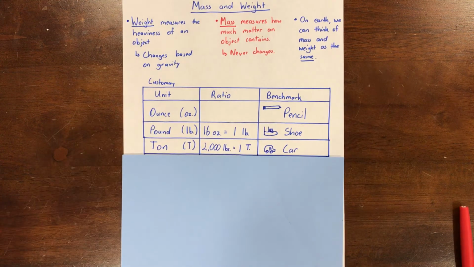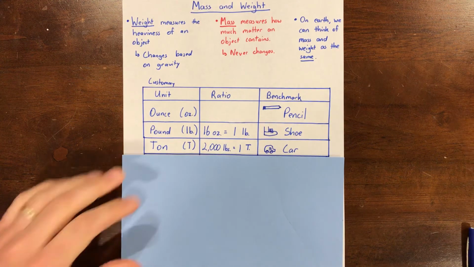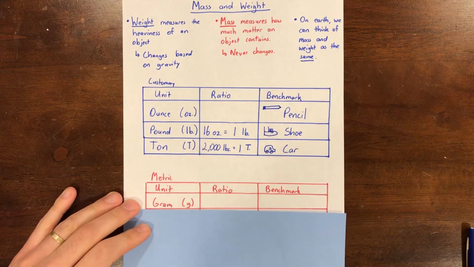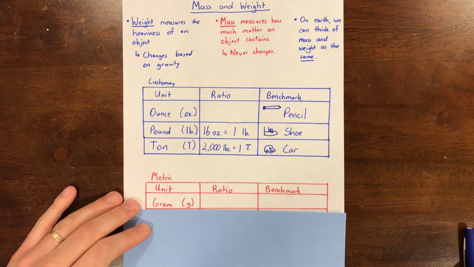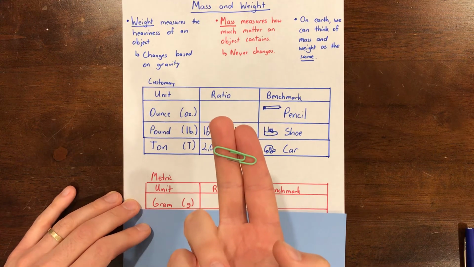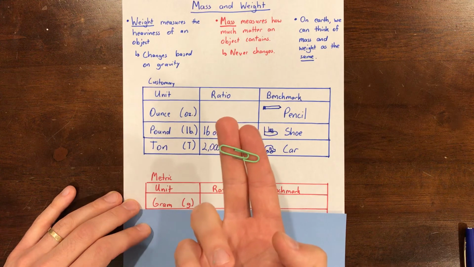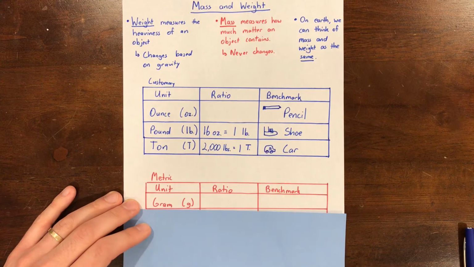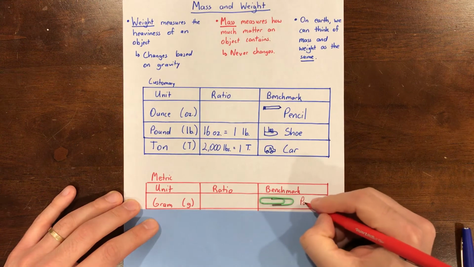Awesome. Okay. So then there's also 2 metric units that we're going to talk about. And the metric units are used to measure mass. So our smallest unit is a gram. A gram is about the size of a paperclip. Right? So a paperclip has about the mass of a gram. Go ahead and say paperclip gram. Okay, I'll put that here. And we'll note that.